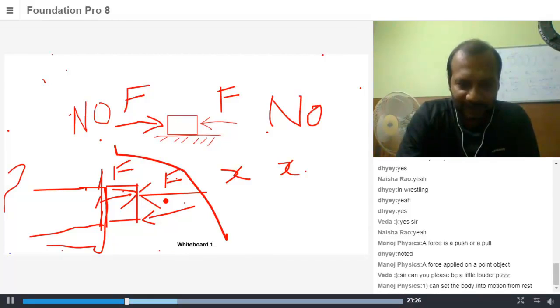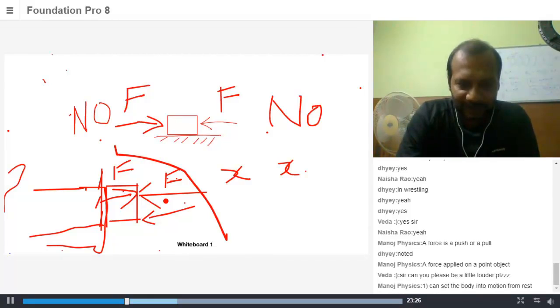I'm not taking into consideration change in shape of the object, because I'm considering objects which are very small. If the objects are very small, the change in shape of the object can be neglected. So I'm taking point objects. What are point objects? Objects whose dimensions are very small compared to the dimensions over which they move. Then we say the objects are point objects. I hope it is clear to all of you.